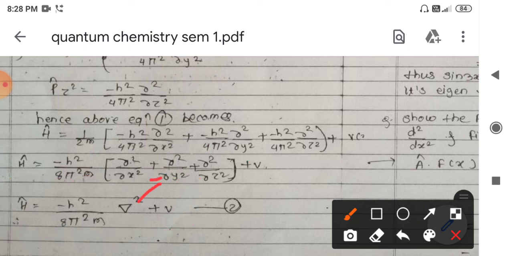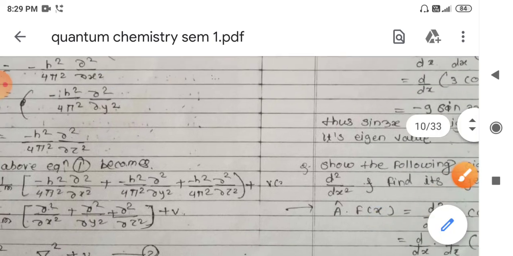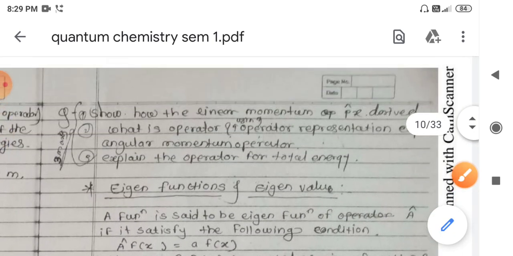This grad square is nothing but the derivative along the x, y and z axis. It is sometimes called the gradient function, which is the partial differentiation along x, y and z. For potential energy it should again be x, y and z, so if we consider three-dimensional space, we have to consider the x, y and z axis.